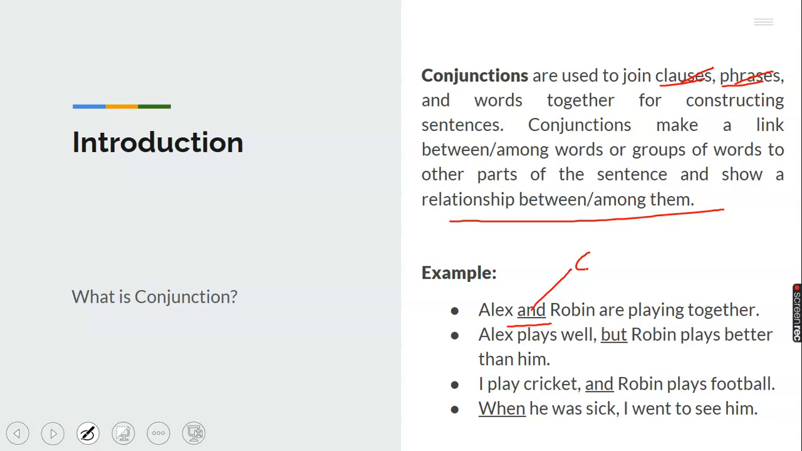Alex plays well, but Robin plays better than him. So 'but' is another conjunction we have in that second sentence. Then: I play cricket and Robin plays football.